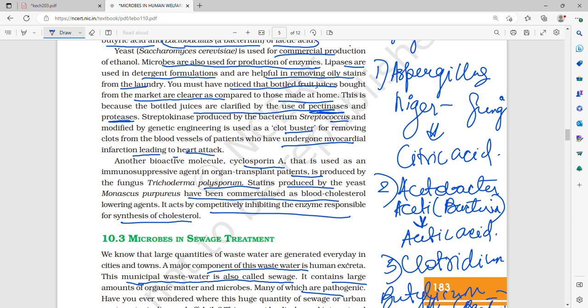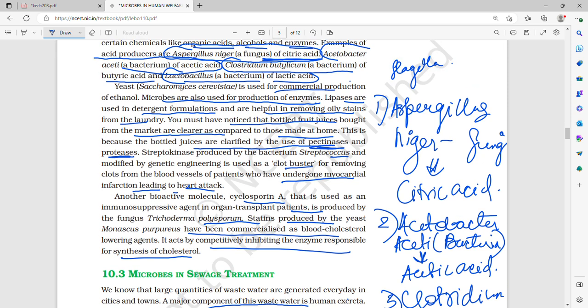So of the 4 organic acids, Aspergillus niger is a fungus and the rest 3 are produced by bacteria. Aspergillus niger produces citric acid. Acetobacter aceti is a bacterium which produces acetic acid. Clostridium butylicum is a bacterium and it produces butyric acid. And Lactobacillus is another bacterium and it produces lactic acid.